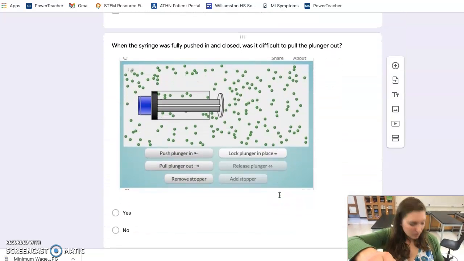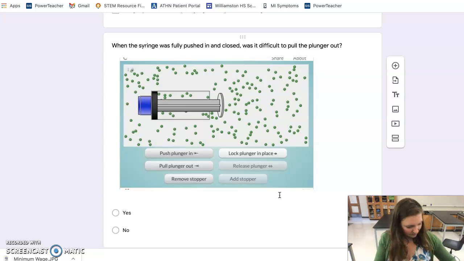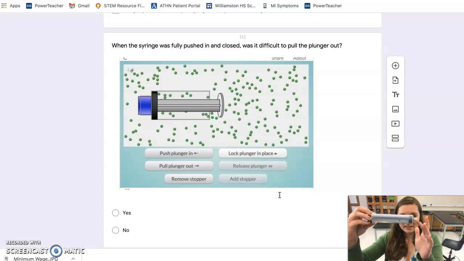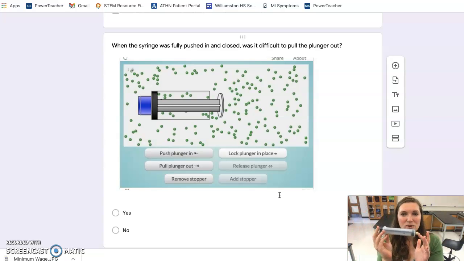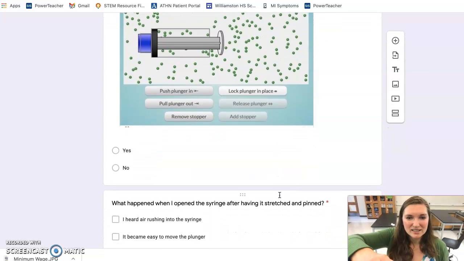Okay, so then here we have this syringe that has a stopper on it, and it's fully pushed in. It's as far down as it can go. Was it difficult to pull the plunger out? Yeah, it totally was, because the air particles in there want to be a certain distance from each other, and when they're not, it creates a force that makes it difficult to pull that plunger out.